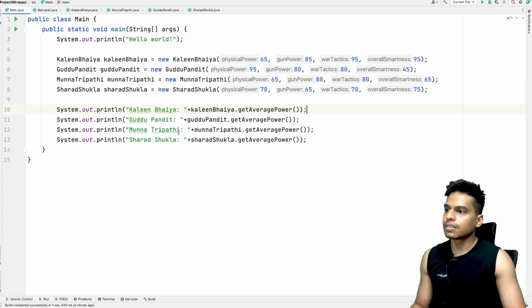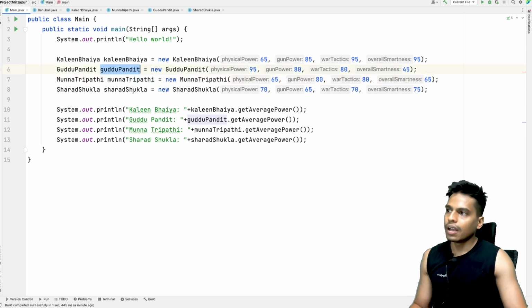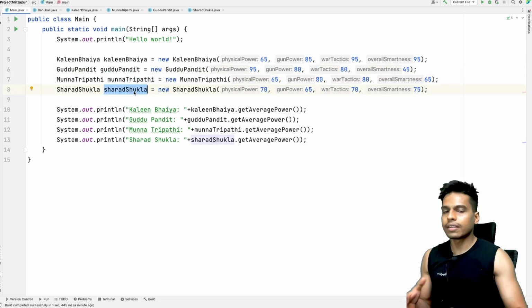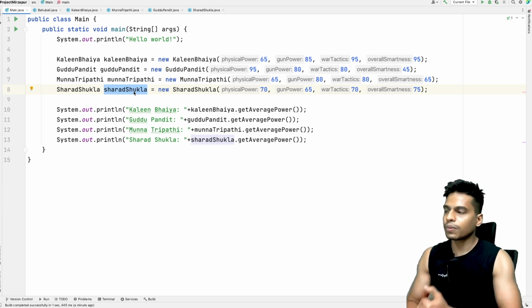Teamed up fights means, let's say Kalin Bhaiya and Munna Tripathi are together in a fight, and then Guddu Pandit and Sharad Shukla are together in a fight. They fight with each other but in a team. That's a pretty common scenario.